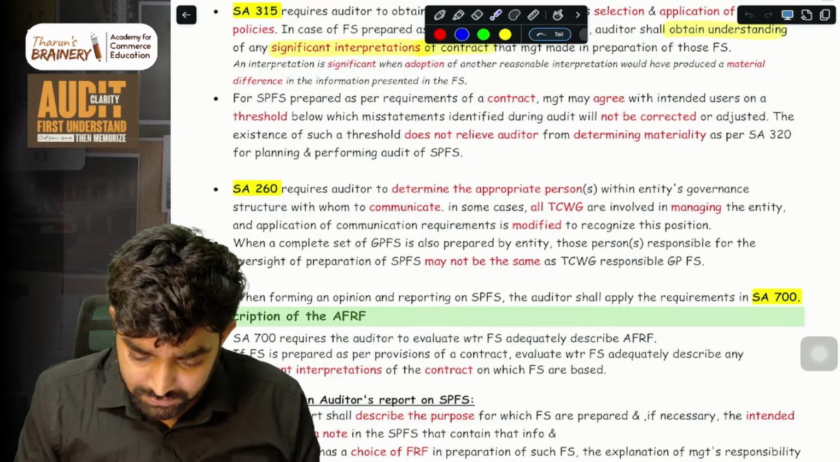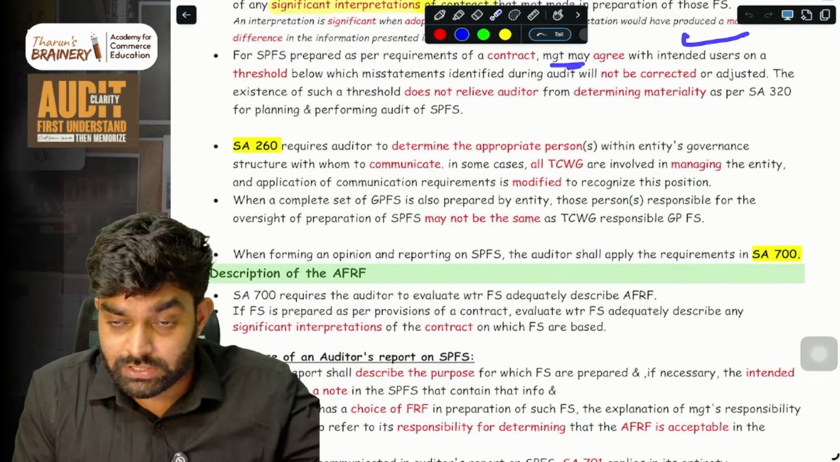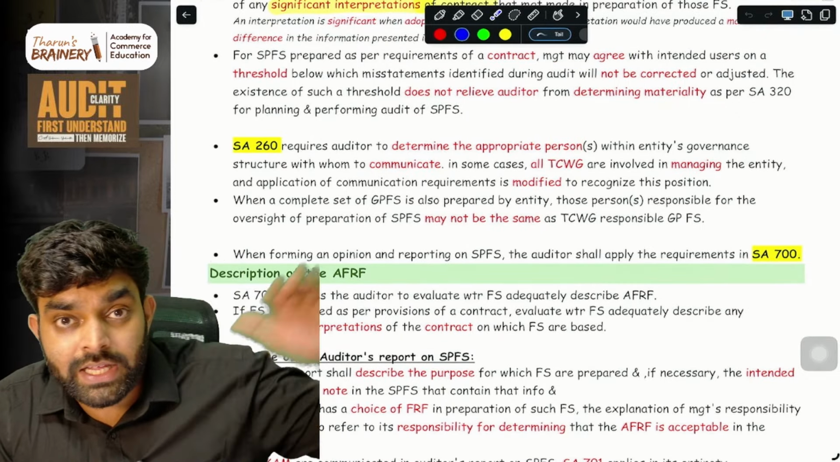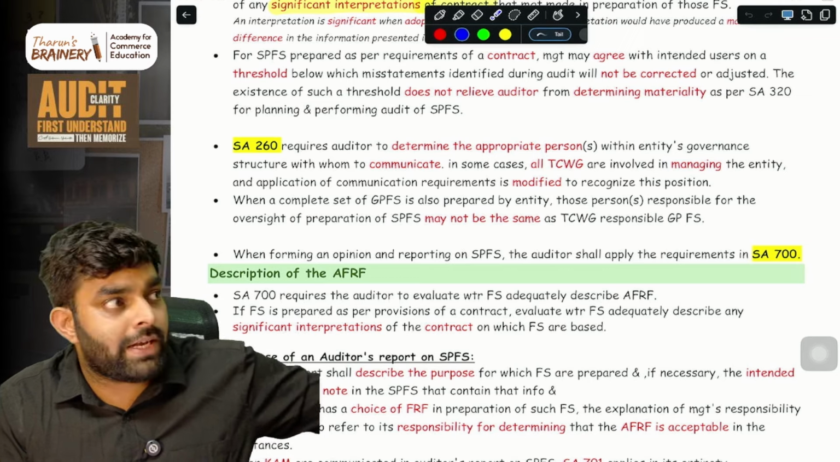Management may agree this with the intended users, but that is between management and the users. The auditor is a separate person. So when we are auditing, we don't have to consider what management and users have agreed.